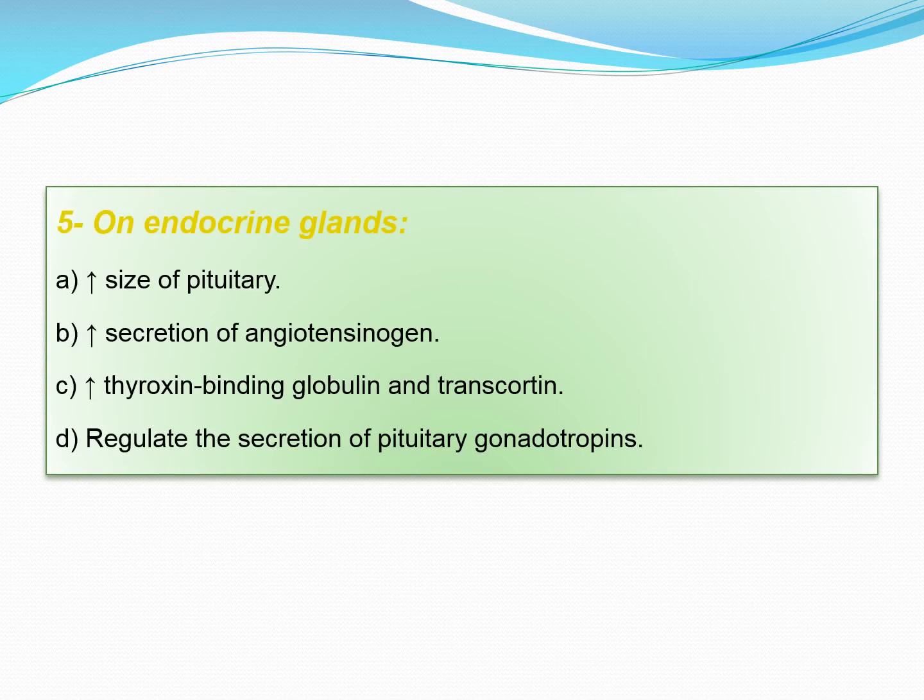On endocrine glands, it increases the size of the pituitary gland, causes increased secretion of angiotensinogen, increases thyroxine binding globulin and transcortin, and also regulates the secretion of pituitary gonadotrophins.